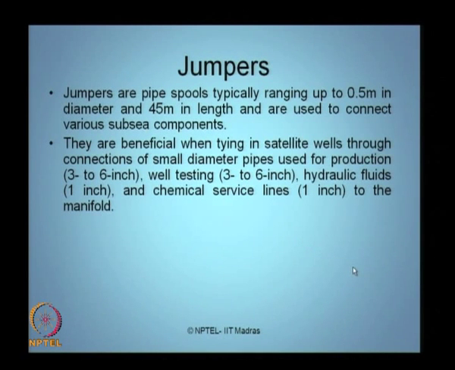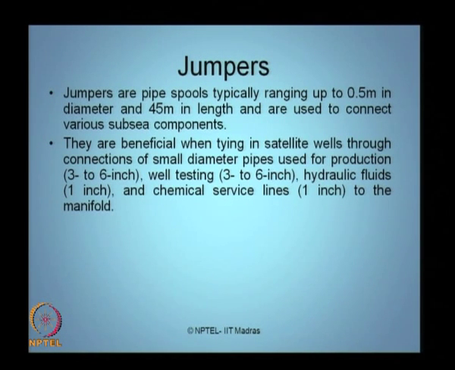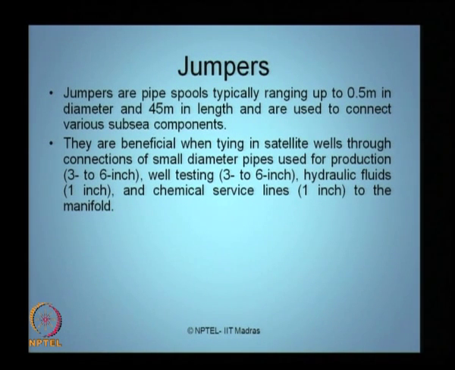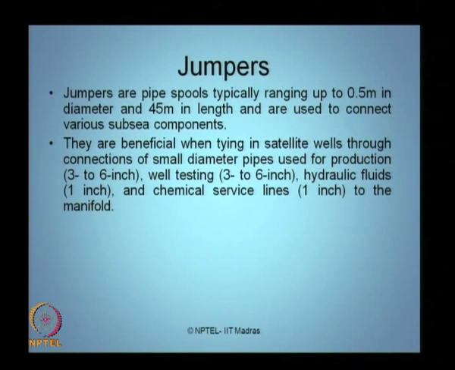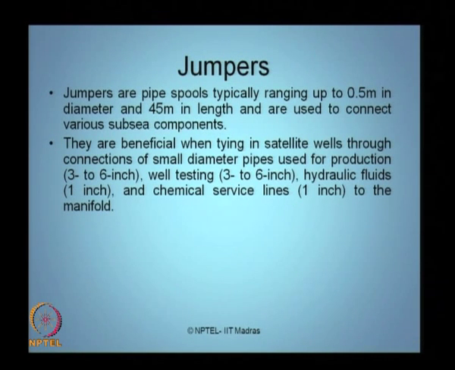They are beneficial when tying in satellite wells through connections of small diameter pipes. The production line diameter can vary from 3 to 6 inches, well testing lines from 3 to 6 inches, hydraulic fluid lines about 1 inch, and chemical service lines about 1 inch to that of the manifold.